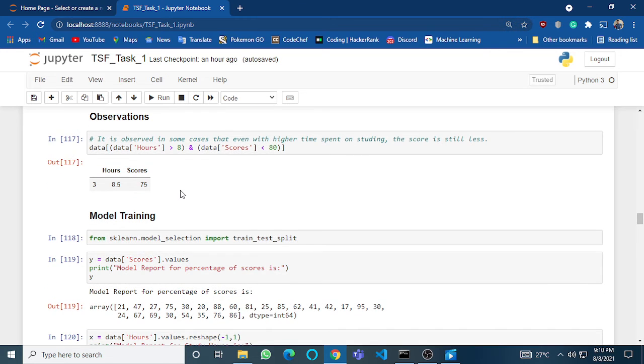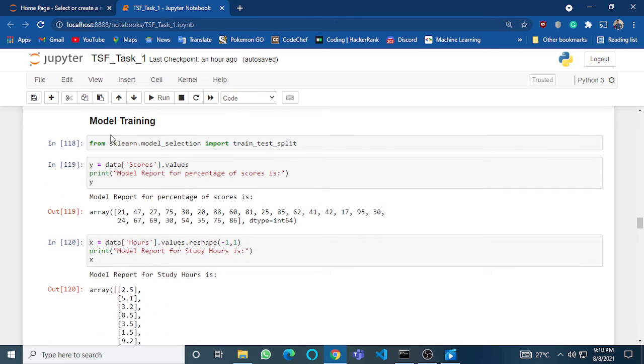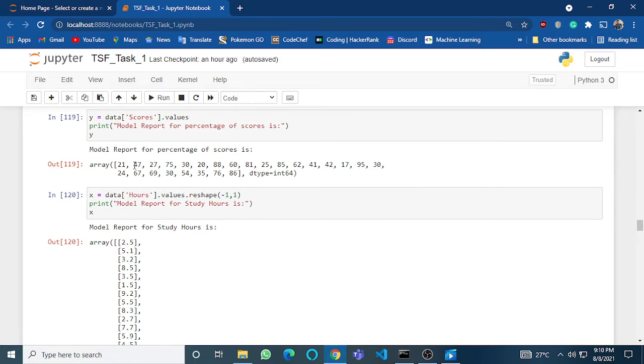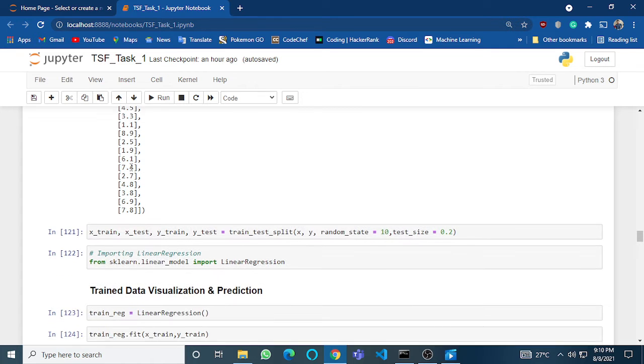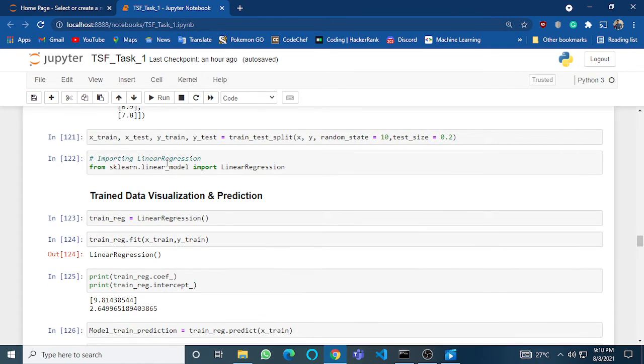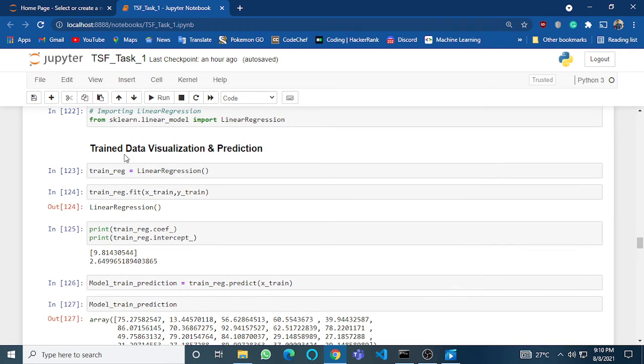And to understand that, I have done the model training. In the model training, as you can see, the scores and study hours are stored in an array, and I have imported linear regression, which is a basic type to start with.